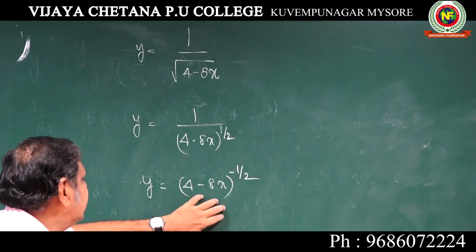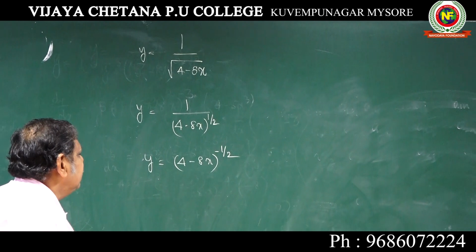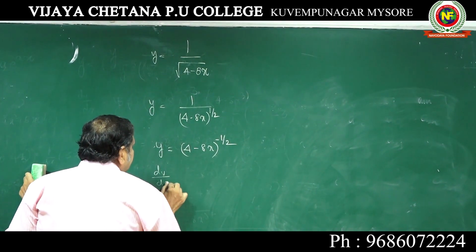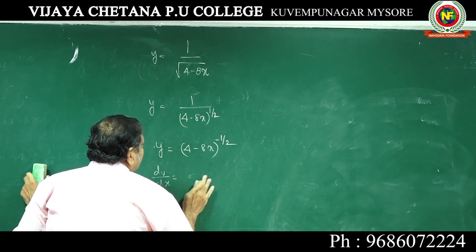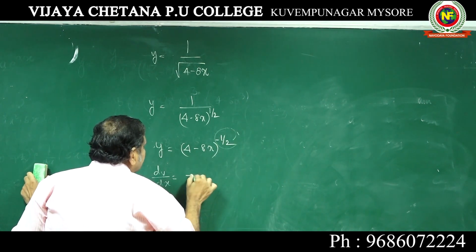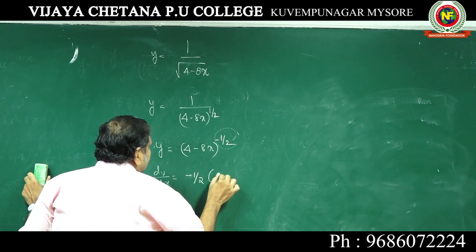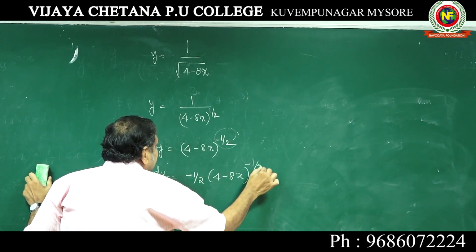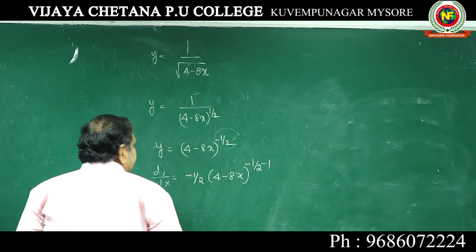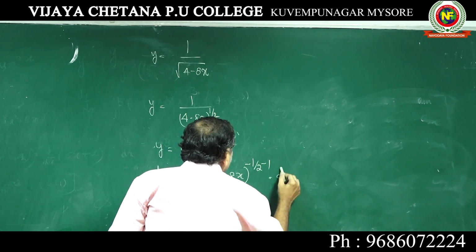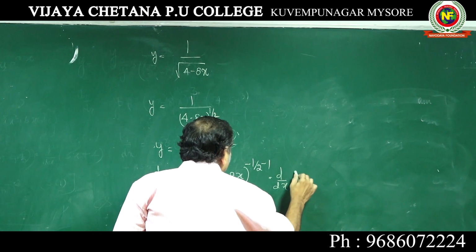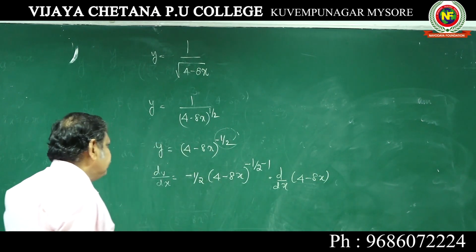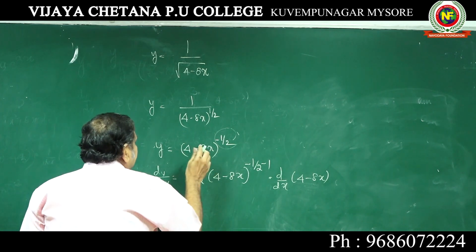Now two functions are there. One function is this and another function is this. Now we have to differentiate. dy by dx is equal to minus half into (4 minus 8x) to the power of minus half minus 1 into d by dx of 4 minus 8x, into d by dx of this function.